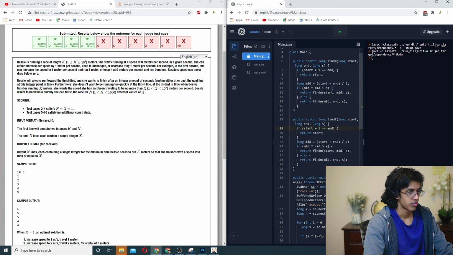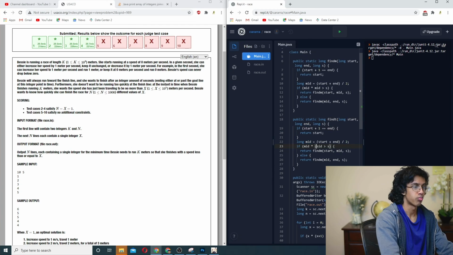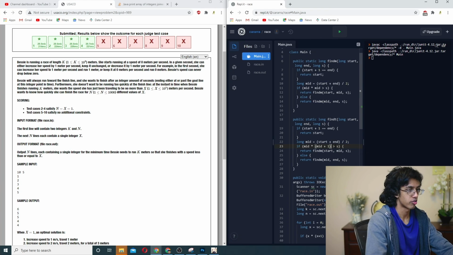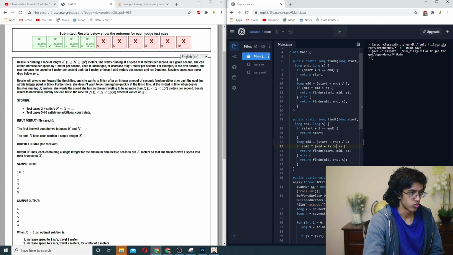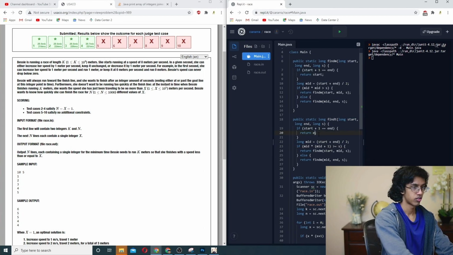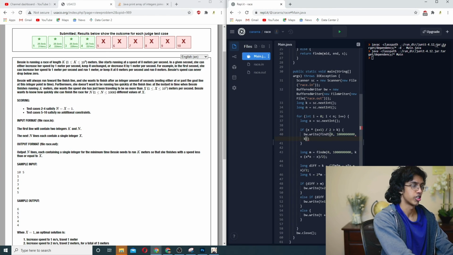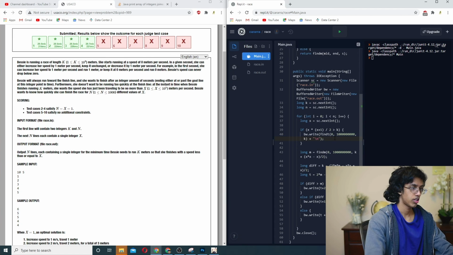If it's mid times mid plus 1, then we return it, and we want ceiling this time. So if it's greater than or equal to, we return end here. In this case, we just do bw.write find t 0 comma some big number comma k. And we would continue.